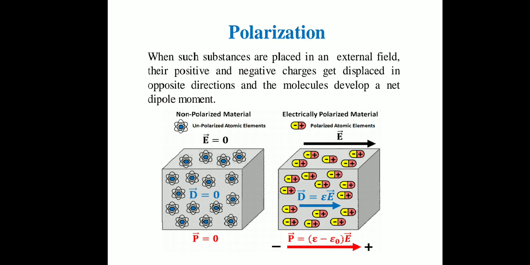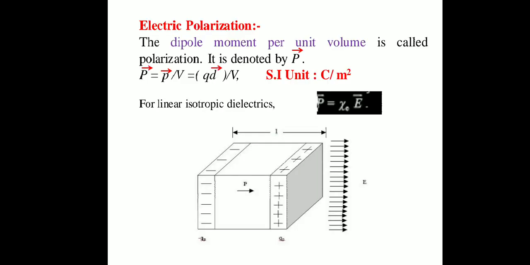What about direction of electric dipole moment? Direction of electric dipole moment is from negative charge towards the positive charge. So in this way polarization will occur. Polarization occurs means charges get separated from each other. Now let us consider electric polarization.